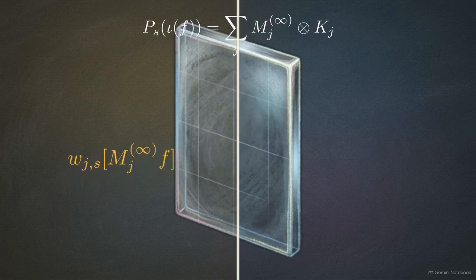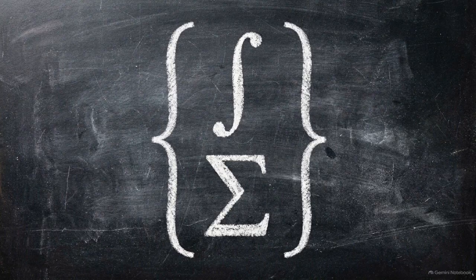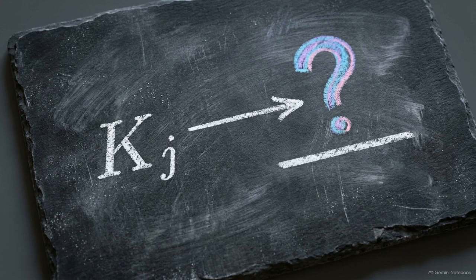On the left, the real operator acts directly on f, carrying a specific Archimedean weight, labeled w sub js. On the right, the cylinder kernel k sub j acts on the finite idelic vacuum state. Previous research has shown this Archimedean weight evaluates precisely to 16 times e to the negative s phi 3. This split isolates the discrete finite idelic branch action from the continuous real dynamics. Since the real side is established, the vacuum identity depends on how k sub j transforms the vacuum state.